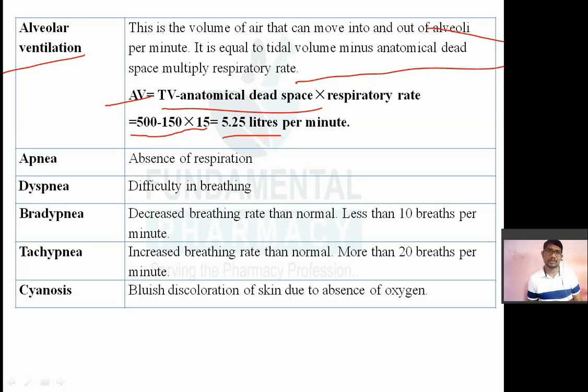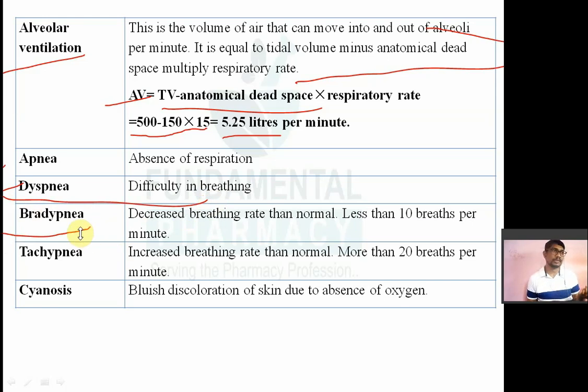Now there are certain terms, known as apnea. Apnea means absence of respiration. If a person is not breathing, what will you call it? Apnea. And dyspnea means irregular respiration, irregular breathing, or difficulty in breathing. Dyspnea means difficulty in breathing.